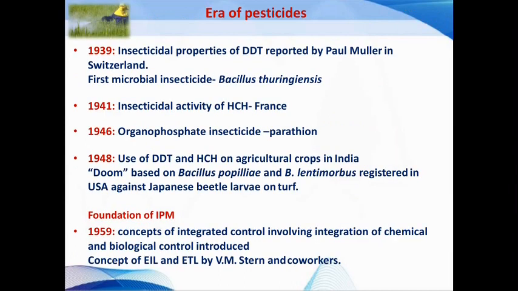Then if you see the era of pesticides, a number of pesticides have been released from 1939 up to the present date. In 1939, the insecticidal property of DDT was reported by Paul Muller, and in that same year the first microbial insecticide, Bacillus thuringiensis, was also developed. These are some of the landmarks of the era of pesticides.